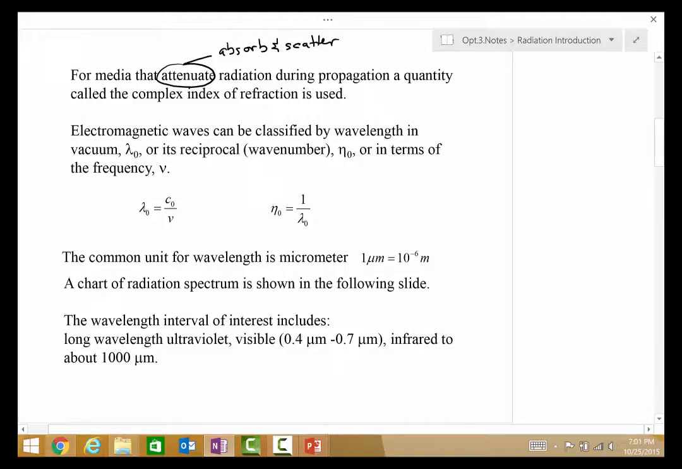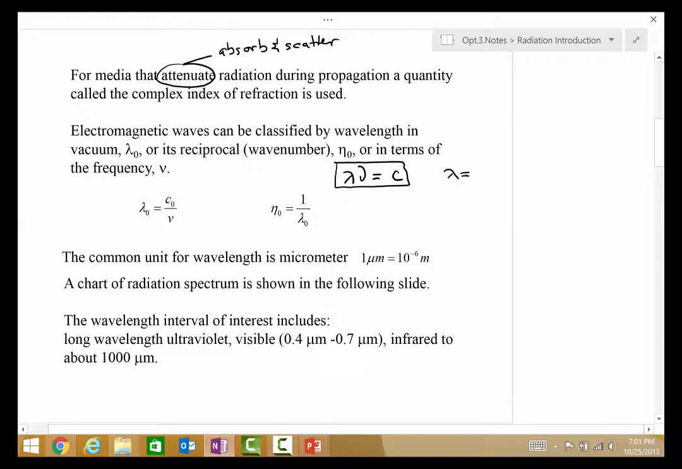Electromagnetic waves can be classified by wavelength in vacuum or its reciprocal, which is the wave number, or in terms of the frequency. So the relationship is this: lambda, which is the wavelength, times the frequency is equal to the speed of light. This is the basic operating equation that we can use to understand these problems.